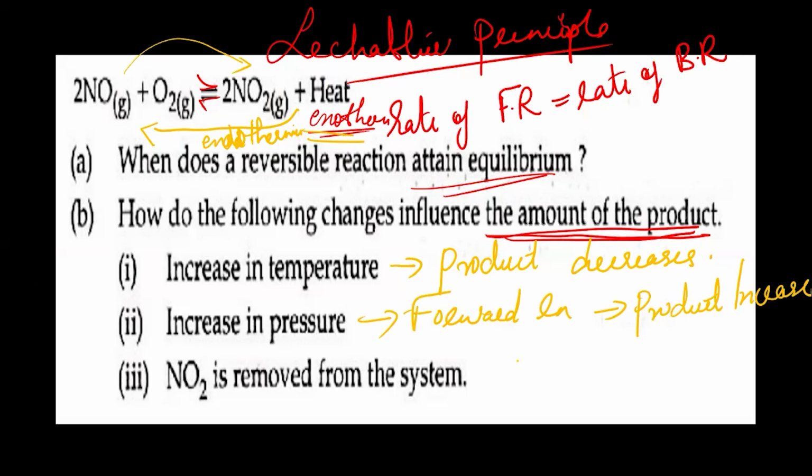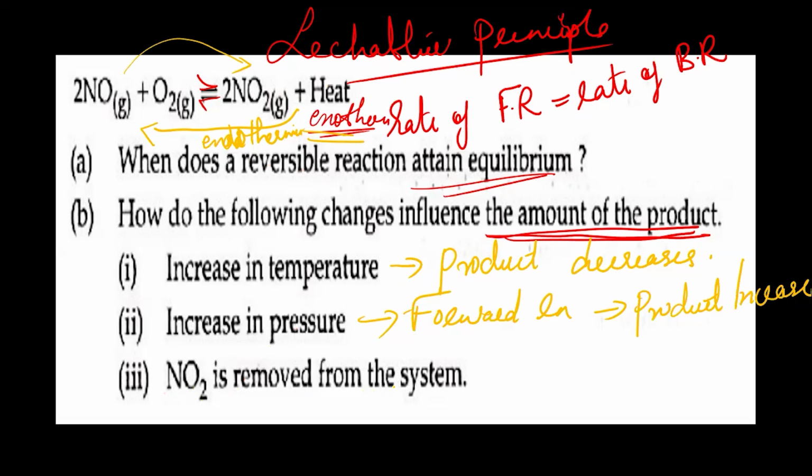When going to the temperature, you have to check where the heat is. Heat is releasing means exothermic. So here the forward reaction is exothermic. So low temperature, a decrease in temperature, favors the forward reaction. When you increase the temperature, the backward reaction will take place. Next, third one: NO2 is removed from the system.